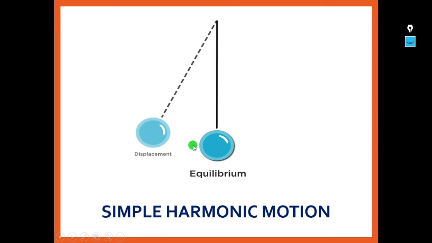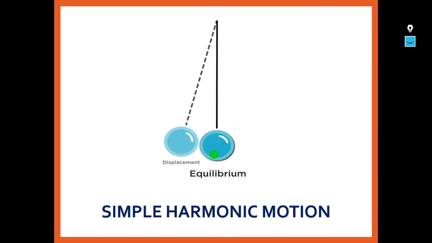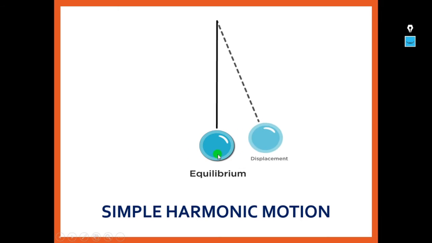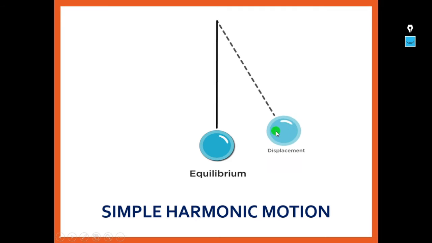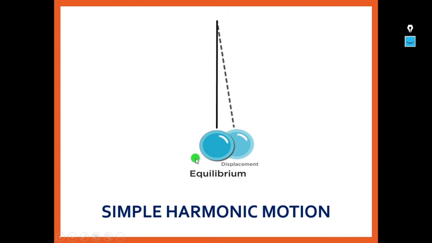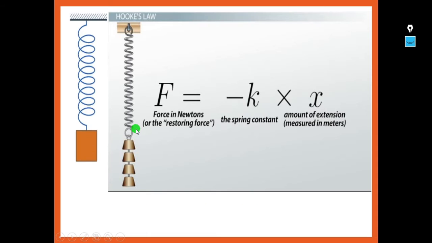So another example in central forces is simple harmonic motion. If you observe in simple harmonic motion, when it is at rest, the bob is at the center point of the thread in rest position. When it starts moving, it is moving with the center point fixed here. So it is moving with a displacement here. The maximum amplitude here and here will be A. So this is moving towards that fixed point continuously. So this is also an example of central force.